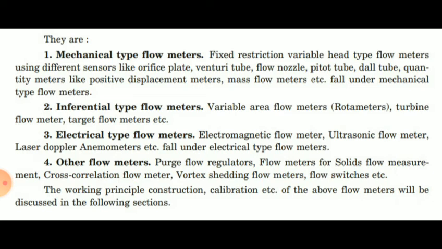Fifth is target meters, wherein the flow rate is inferred from a force measurement. Sixth is thermal flow meters, wherein the flow rate is inferred from change in thermal conductivity. Seventh, spiral meters, wherein the flow rate is inferred from temperature or pressure oscillations. And last is sonic meters, wherein the flow rate is inferred from noise level or Doppler effect. So we have seen the different types of inferential methods for flow rate measurement.